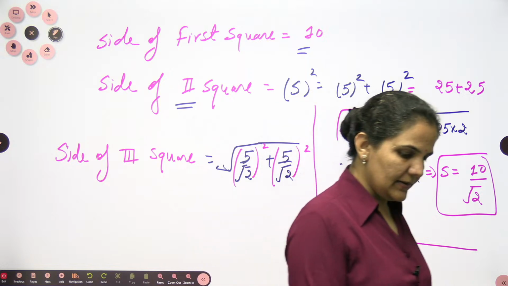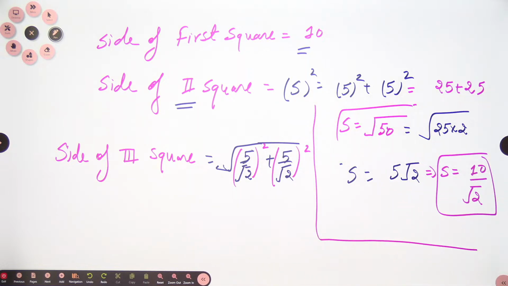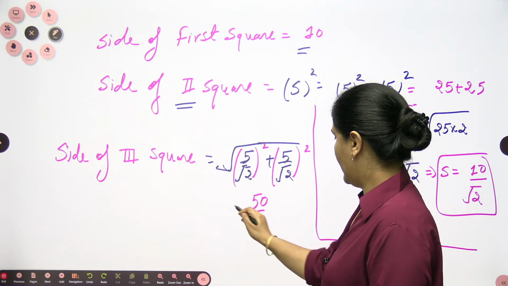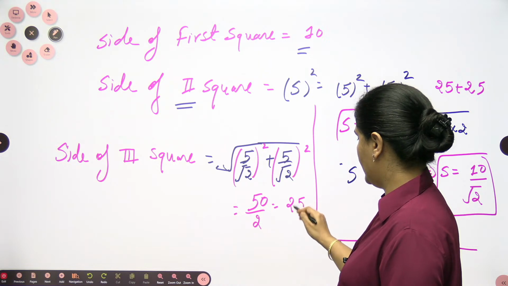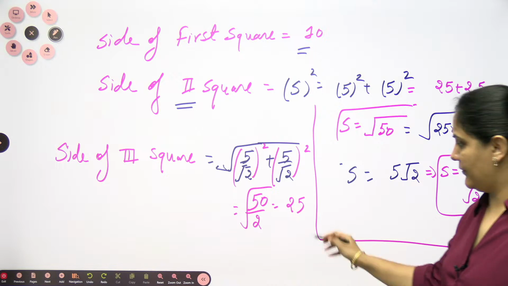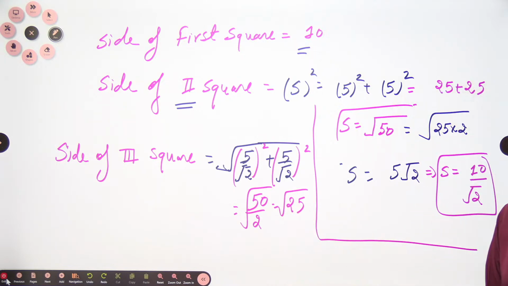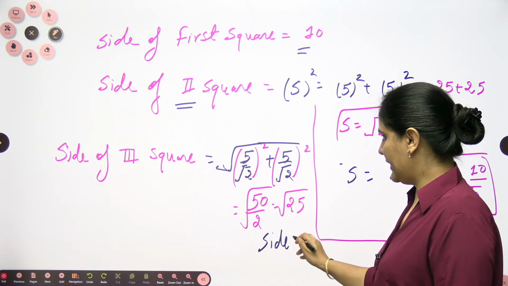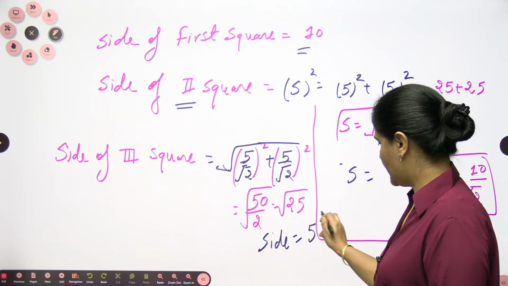Square of the third side, meaning the side of the third square: 25 by 2, 25 by 2 means 50 by 2, which you can write as 25 only. 50 by 2 means square root of 25, so the side is 5 only. So this time you can write down the side of the third square is 5.